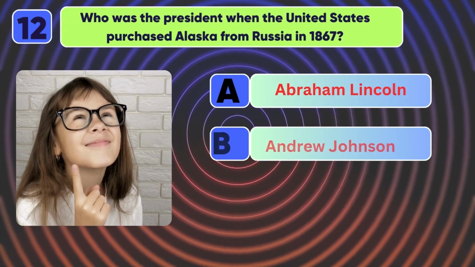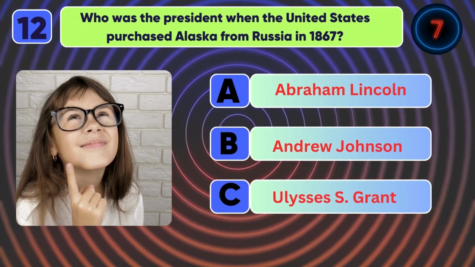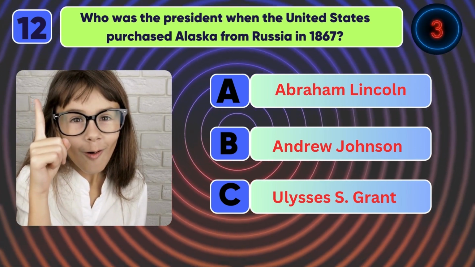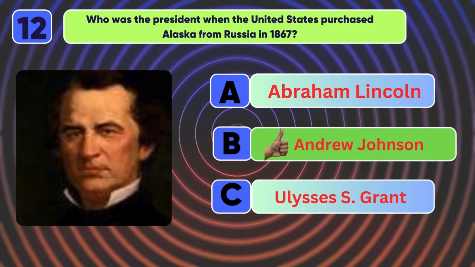Who was the president when the United States purchased Alaska from Russia in 1867? The answer is Andrew Johnson.